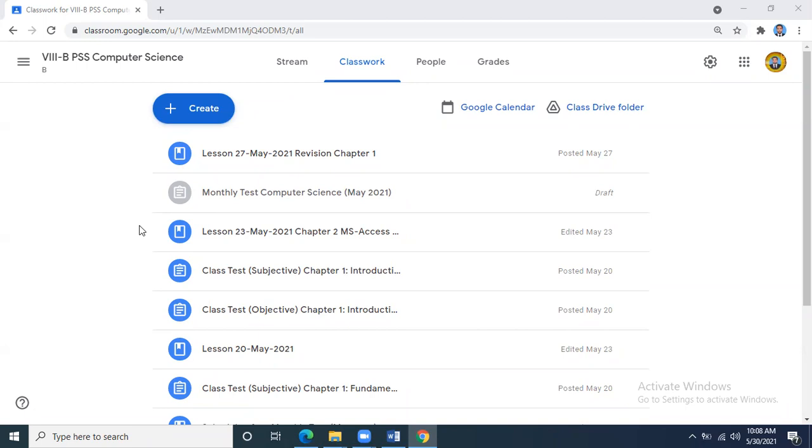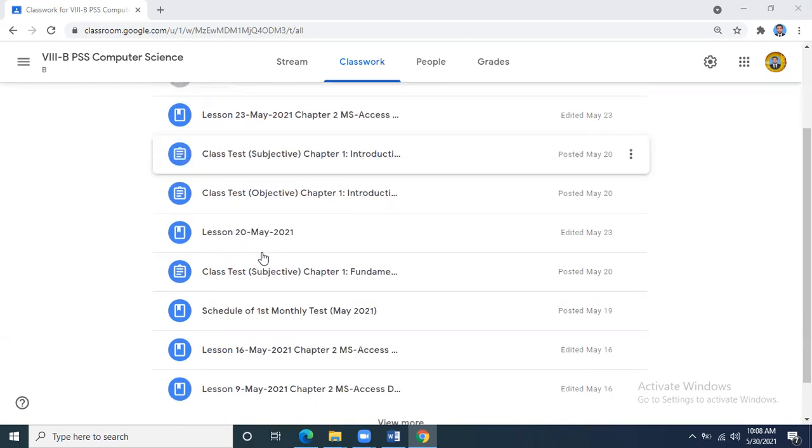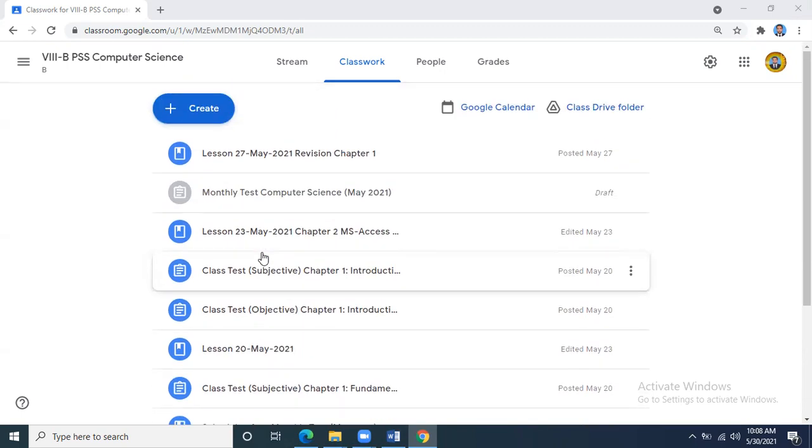This week I will not give you any more work because you are having your exams of the first monthly test. Next week maybe we will give some written work, but the written work which is already given for the two chapters is still due on you, that you have to write in your notebooks as already discussed.